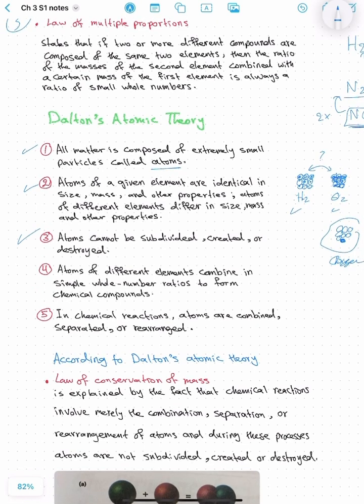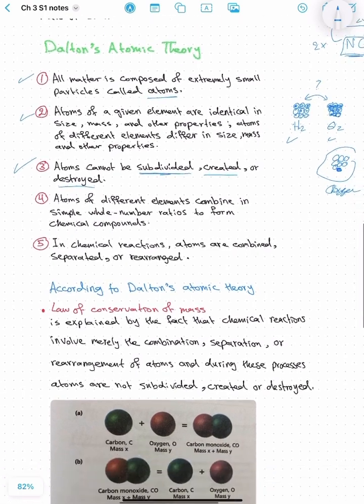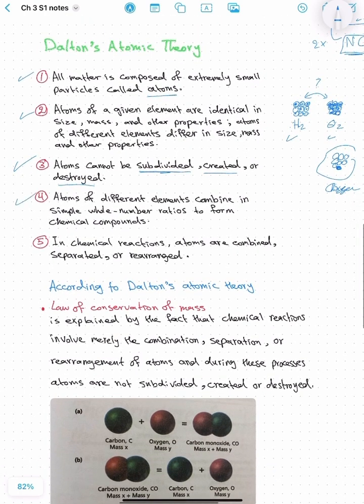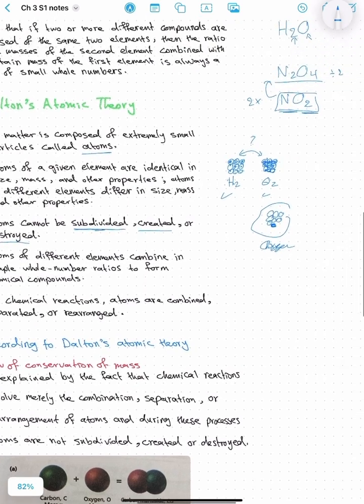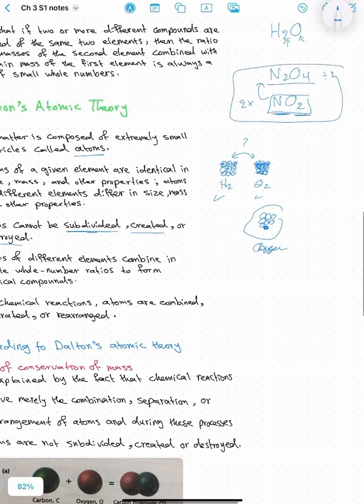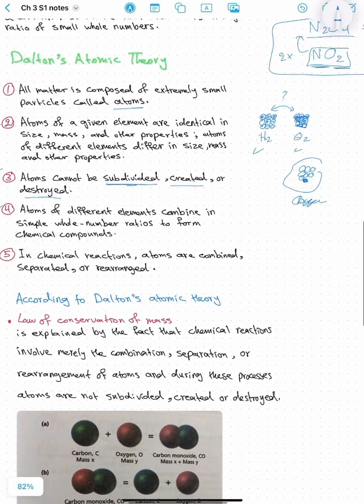Number 3, atoms cannot be subdivided. Here it is saying that you cannot divide atoms into simpler substances. You cannot create them, which is true, or you cannot destroy them into nothing, which is also true. But about subdividing them, you will see later on. Number 4, atoms of different elements combine in simple whole number ratios to form chemical compounds. As we already mentioned about this example in 204, it's always small whole ratios. We never see hundreds, 20s, or stuff like that.